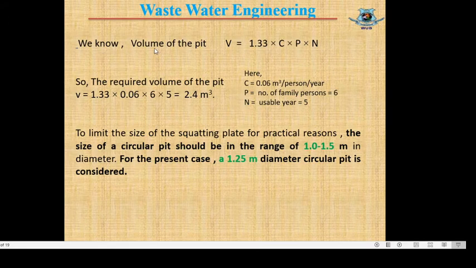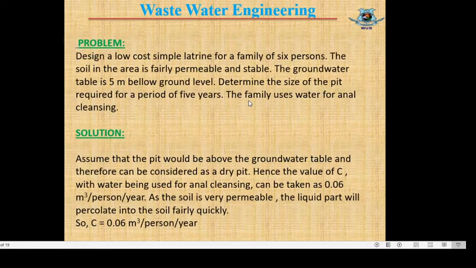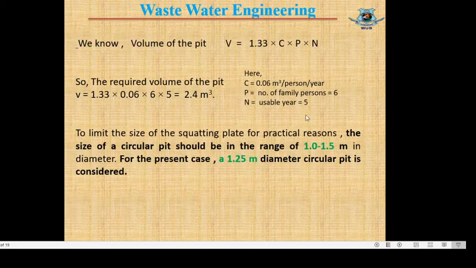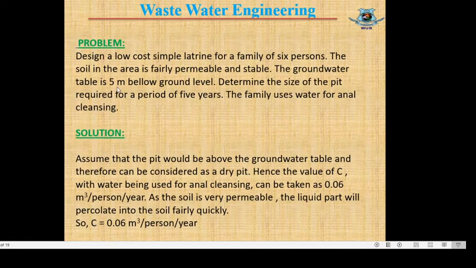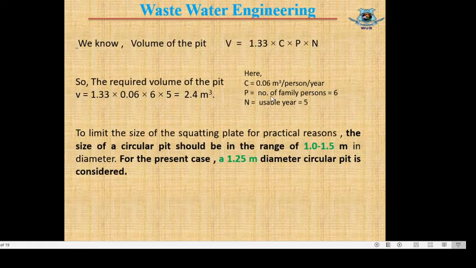Now we know the volume of pit V equals 1.33 C into P into N. Here the value of C equals 0.06 meter cube per person per year, as stated here. P equals the number of family persons, equal to 6, as stated in the question. From the question we can see a family of 6 persons, that means P equals 6.